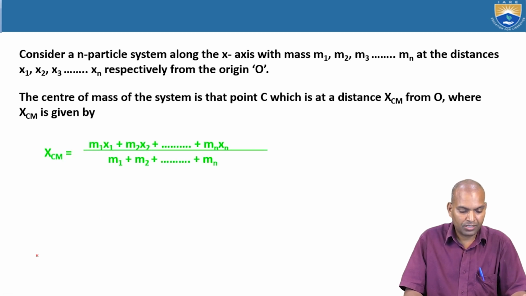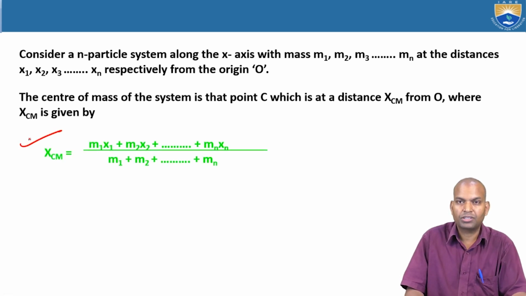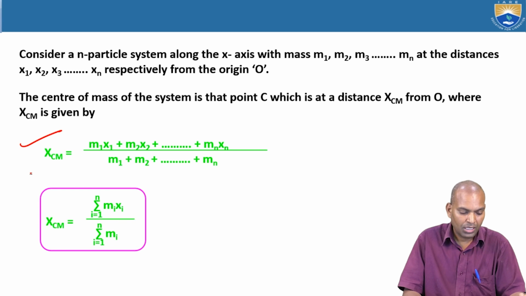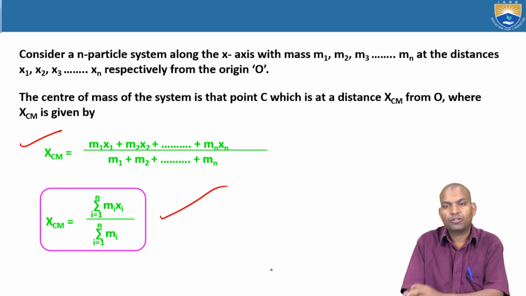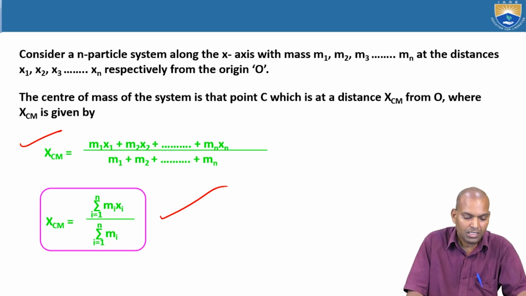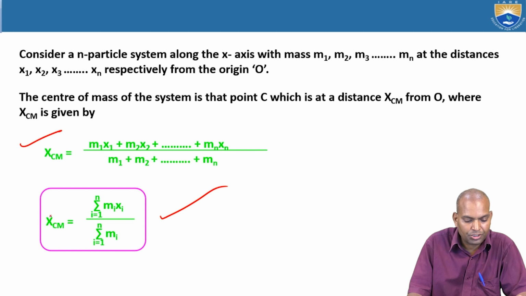So let us see here. This is the equation: xcm, the center of mass, equals the sum from i equals 1 to n of mi xi divided by the sum from i equals 1 to n of mi. This is the generic formula for the center of mass of an n particle system.